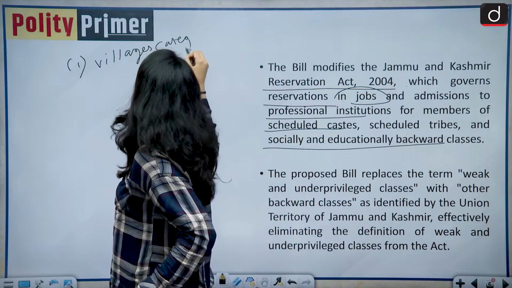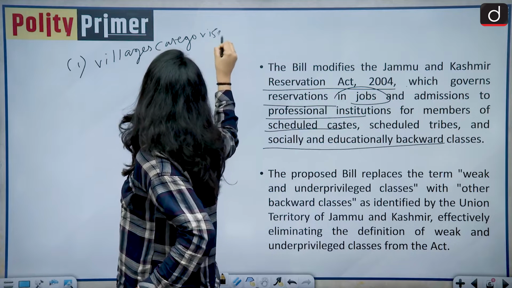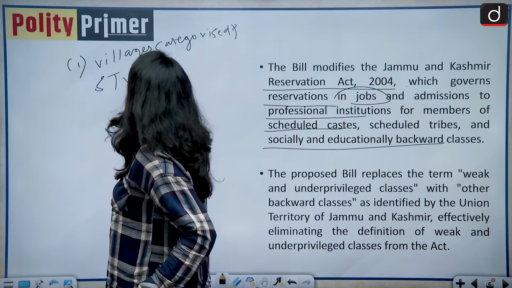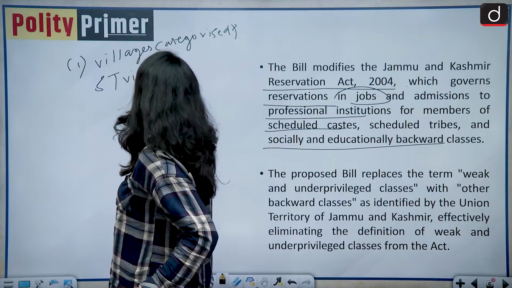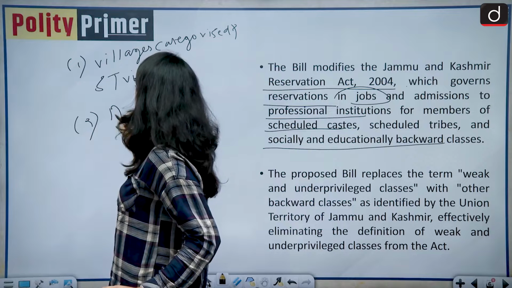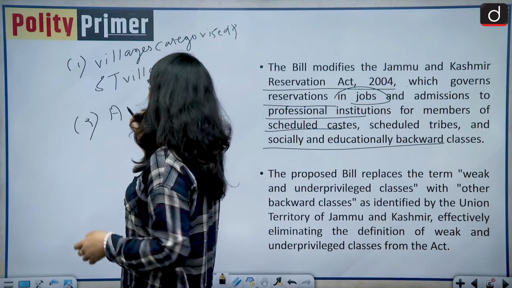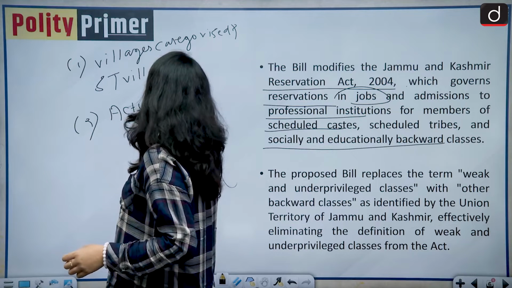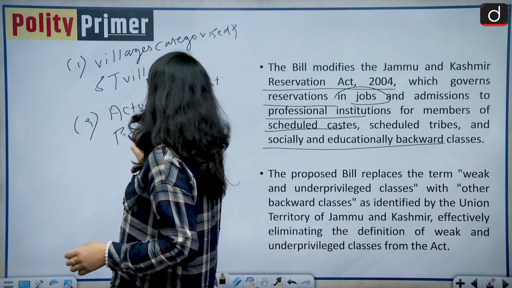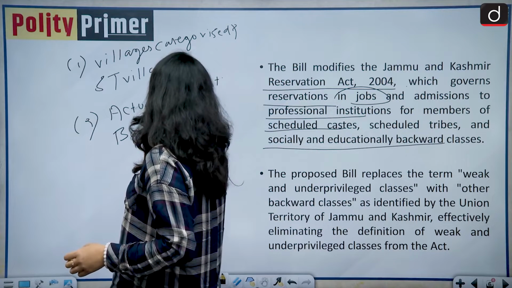categorized as ST villages. Okay, then people residing at actual line of control and international borders.